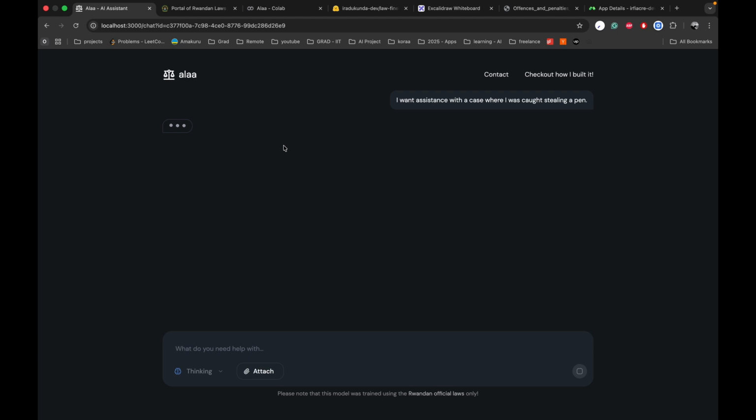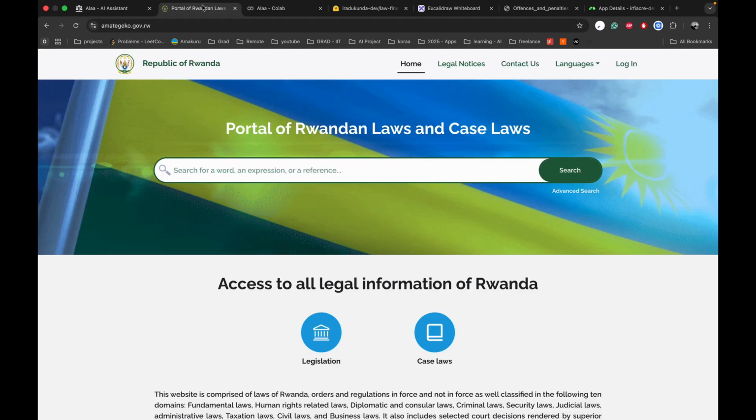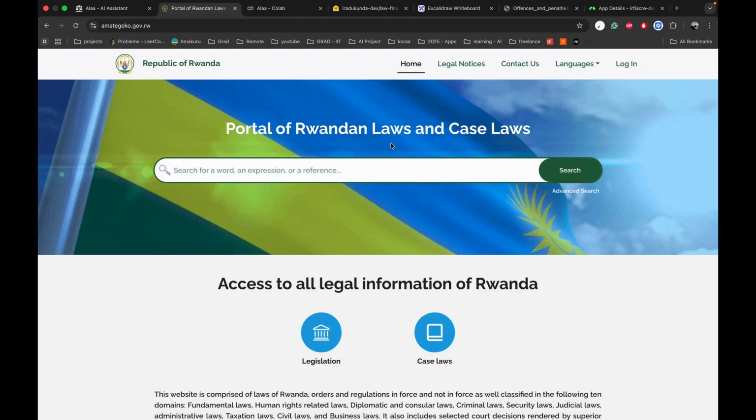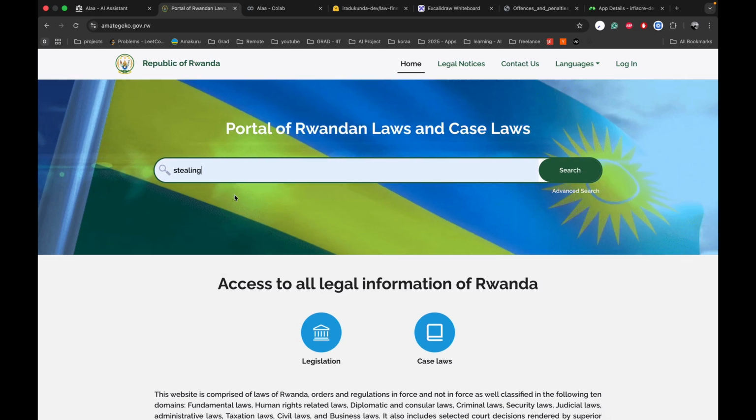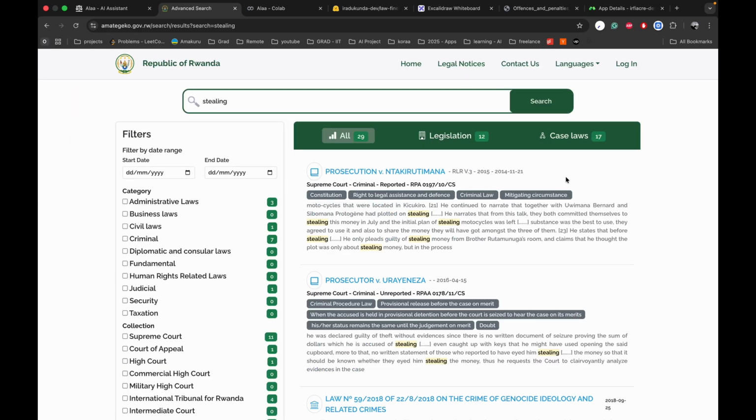So when the model receives your request, it's going to ask DeepSeek. It's going to ask the first agent to do research about your case. So the first agent comes to this particular portal and looks for all the case laws that are related to your case. For example, in our case, it was about stealing.